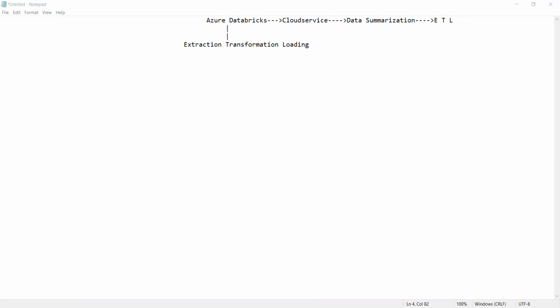One more batch I'm attending for another skill set.